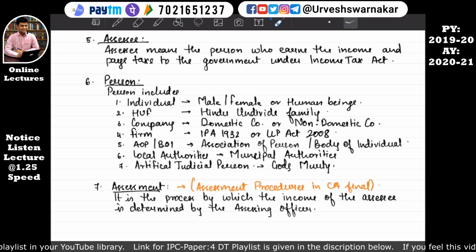Artificial juridical person means God's murti. For example, Ganesha's murti or Lord Balaji's murti, we go to such temples and make some donations. Donation is also a kind of income, but the God's murti is not a human being, right? We have faith in God's murti. So donating to such an artificial juridical person is also considered in the definition of person. I hope this is quite clear.